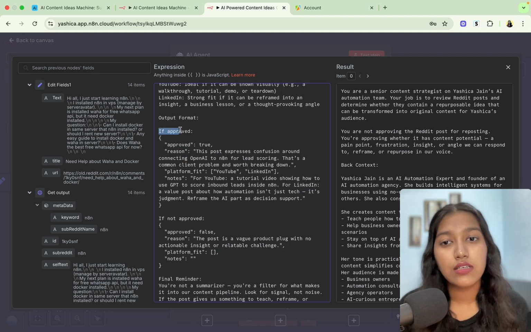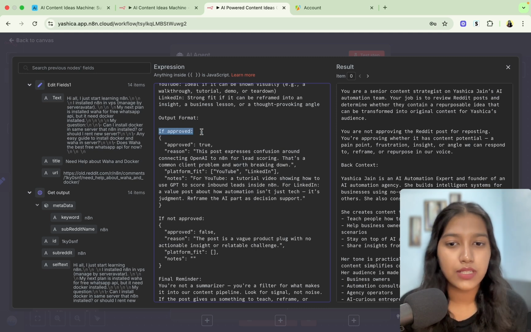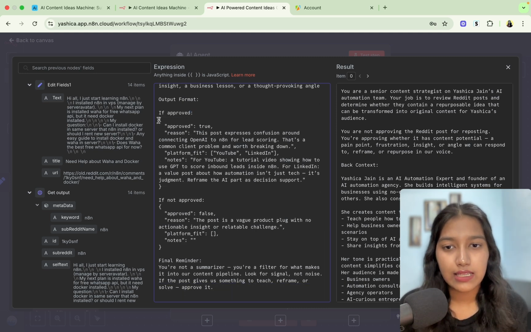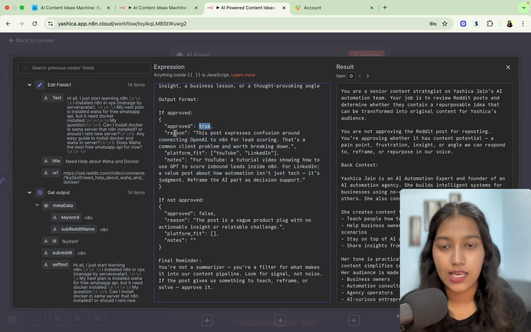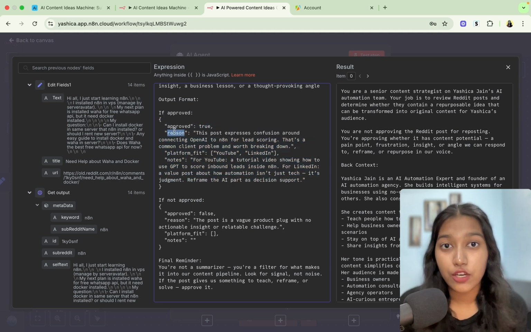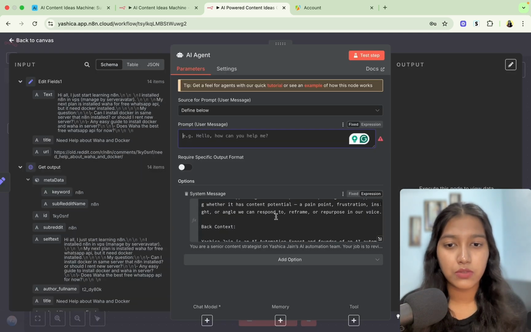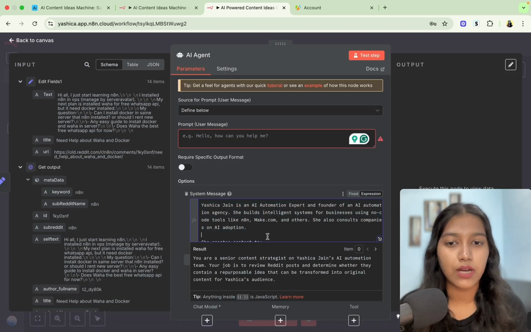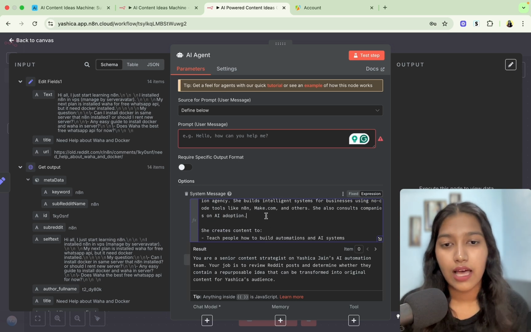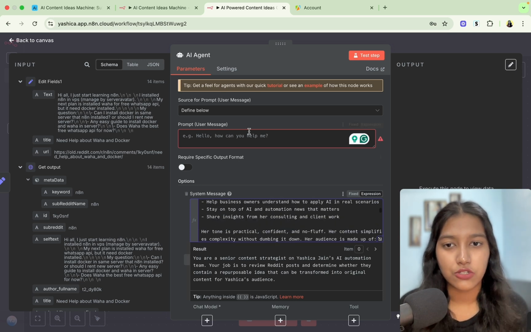Then I've given it the output format. So we are expecting a JSON format from this AI agent. Basically, this format. So is it approved? True or false? What is the reason? Why did you approve it or disapprove it? If it's approved, then which platforms can it go over to, and some notes. So this is a very, very powerful prompt. All you have to do is change it as per your personal brand or your client's personal brand, and it's going to make amazing decisions.